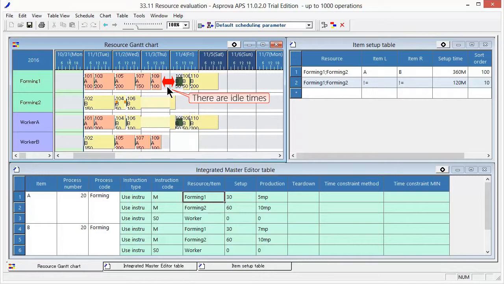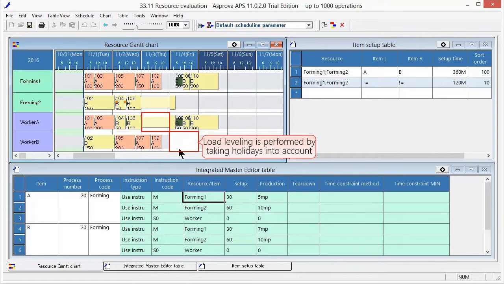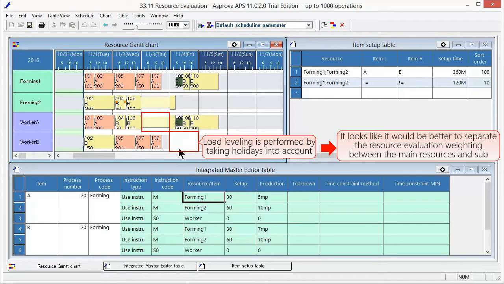There are idle times from November 3rd to the 4th. This is because the resource evaluation weighting specified up to this point is applied to all resources. Sub-resources Worker A and Worker B have several holidays. Because weights are set so that the load is leveled, load leveling is performed by taking holidays into account. Therefore, it looks like it would be better to separate the resource evaluation weighting between the main resources and sub-resources.